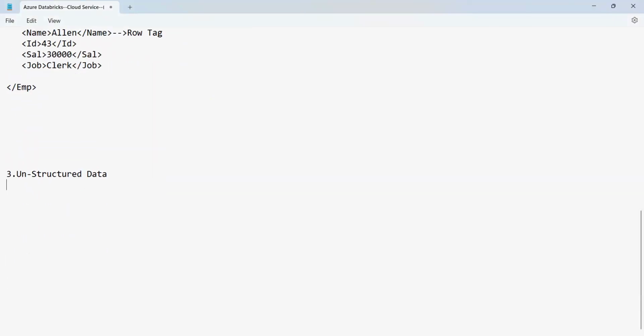Unstructured data is nothing but data where there is no structure. That means the photos in your mobile phone, then you have the videos, and then you have the chat history. Photos, videos, chat history, all this comes under what?